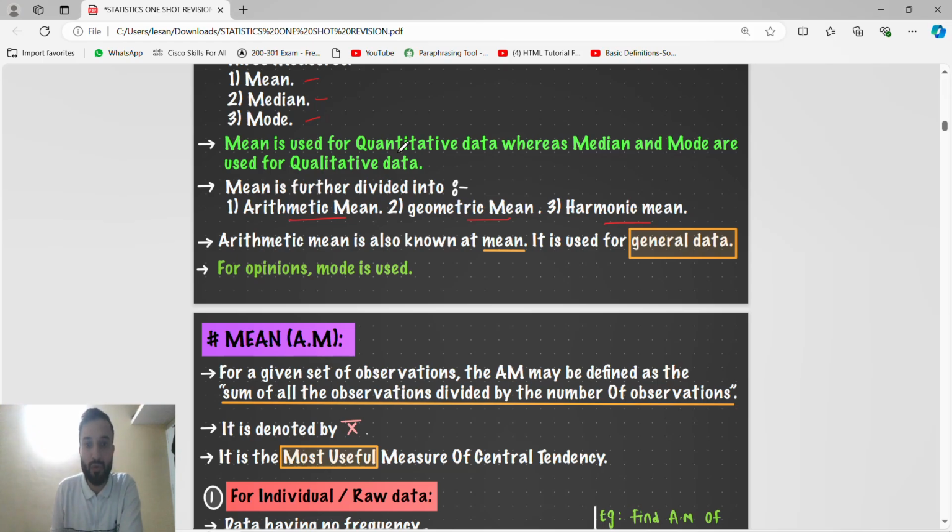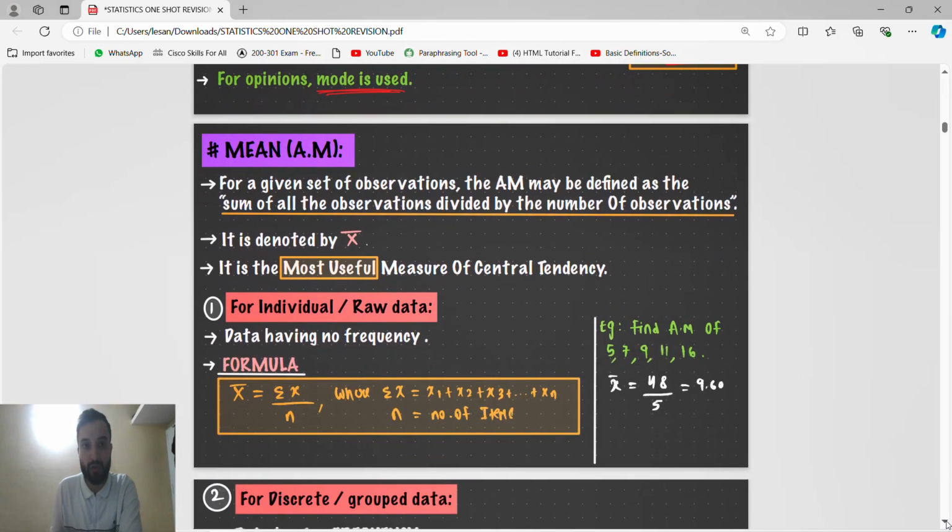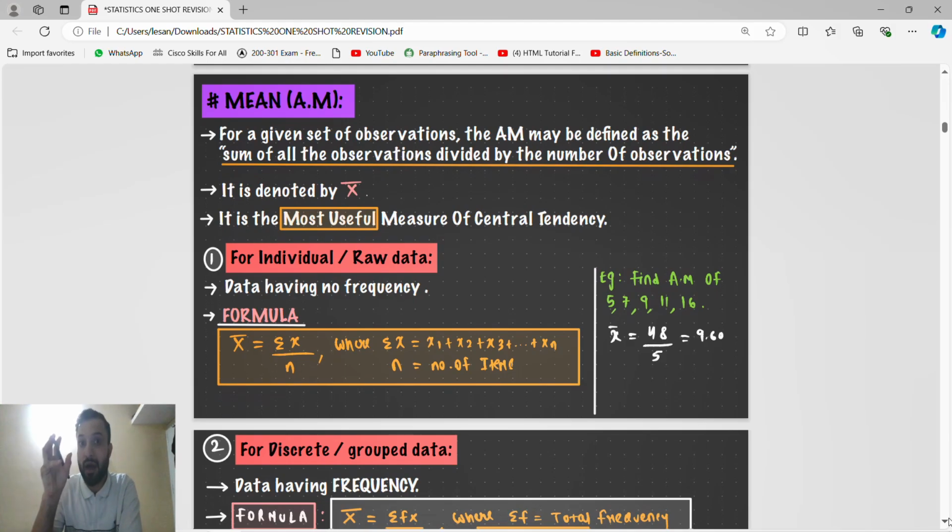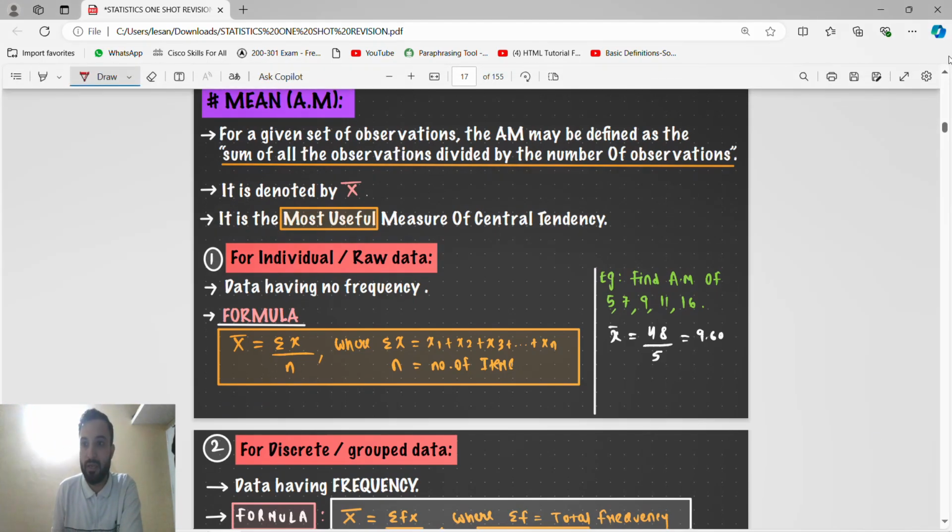Mean is used for quantitative data, whereas median and mode are used for qualitative data. Arithmetic mean is also known as mean. It is used for general data, or you can say average. For opinion, mode is used. If you want someone's opinion, mode is used, because opinion means we value the highest frequency, the more value. Now mean, all we know.